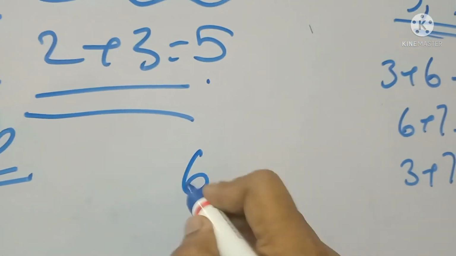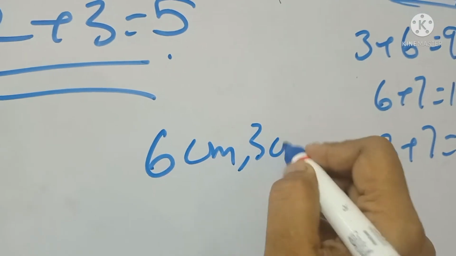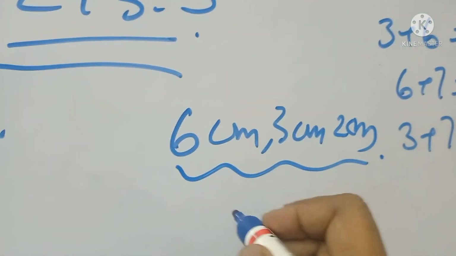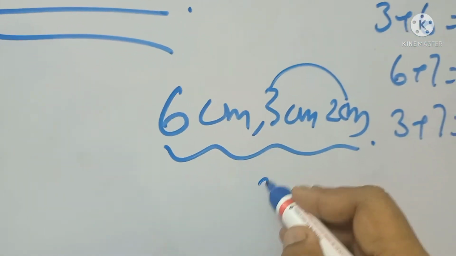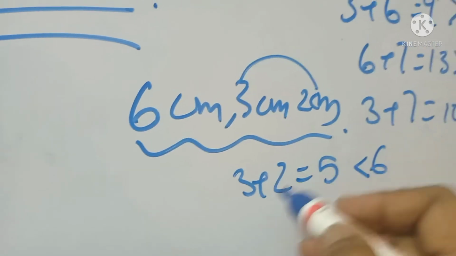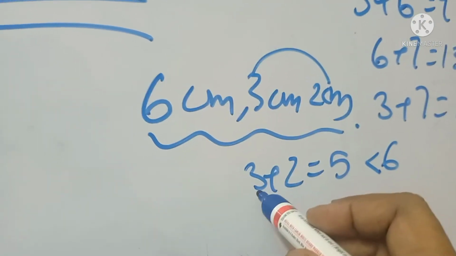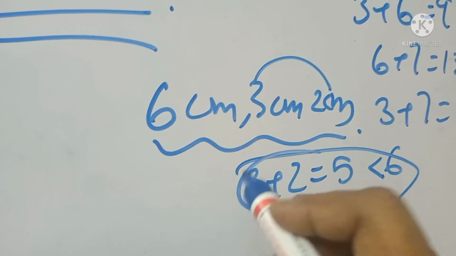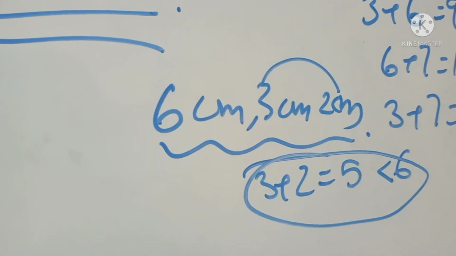The next one, 6 centimeter, 3 centimeter and 2 centimeter. So how can we construct this triangle? Here we can see that 3 plus 2 is equal to 5, and 5 is less than 6. The other sums are fine, but here also we cannot construct a triangle with these sides.